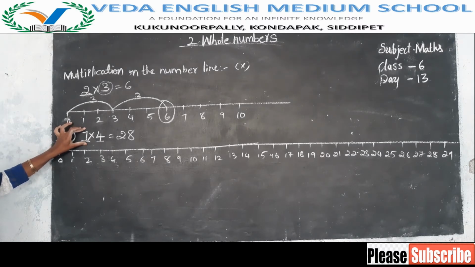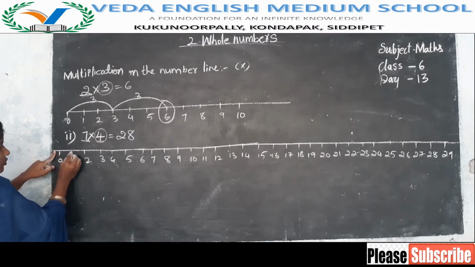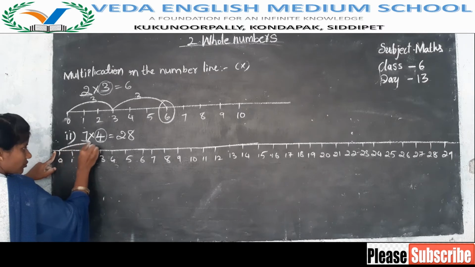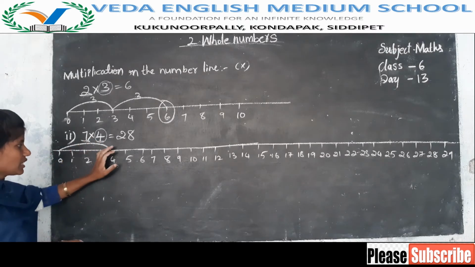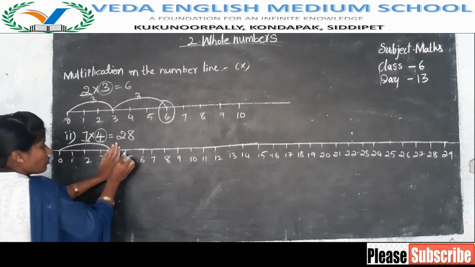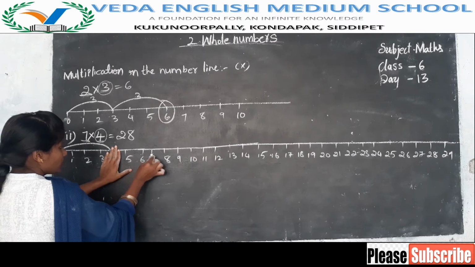In each step how many moves do we have to go? 4 moves. So 4 moves: 0 1 2 3 4. The first step has been completed. Like this we have to go for 7 steps. In the second step also count 4 numbers: 1 2 3 4.